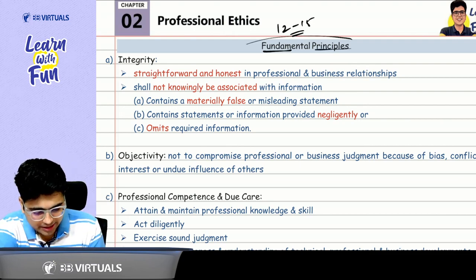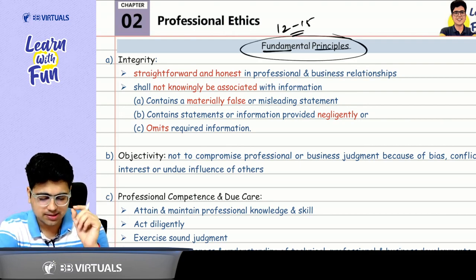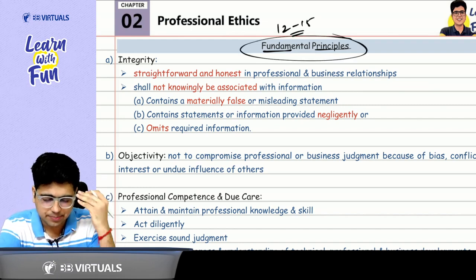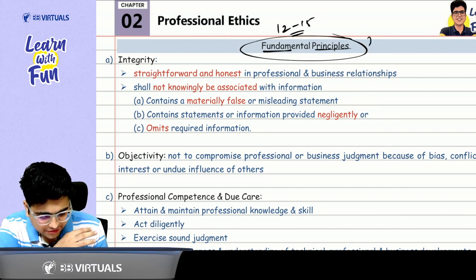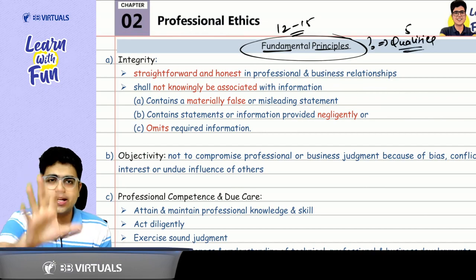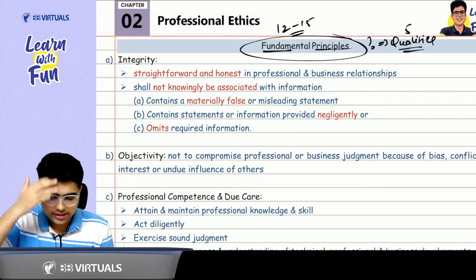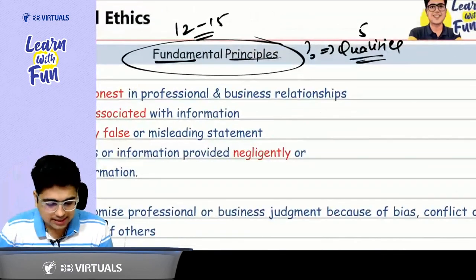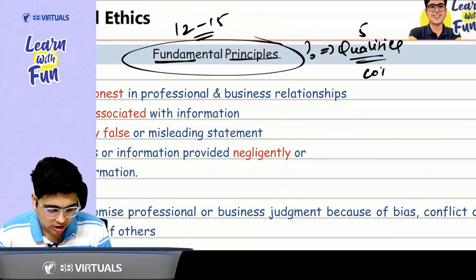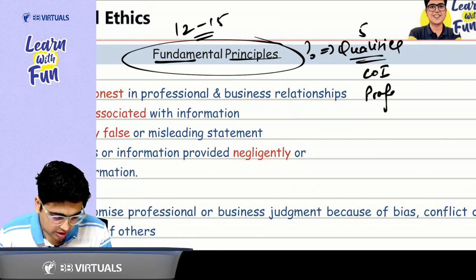Talking about the fundamental principles, sir, what are the fundamental principles? These are the qualities which make an auditor an independent auditor. Come on. What are the fundamental principles, sir? These are the 5 qualities which make an auditor an independent auditor. How did we learn these qualities? Sir, these are the qualities which should be there in every professional, that is what we call "koi professional". Come on, koi professional.